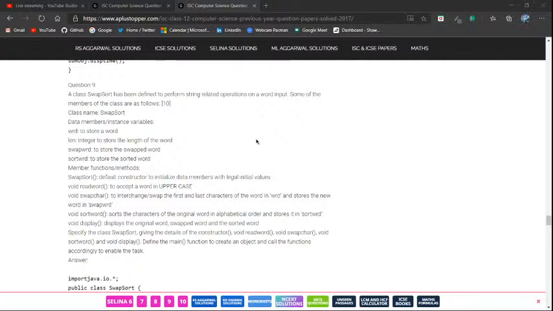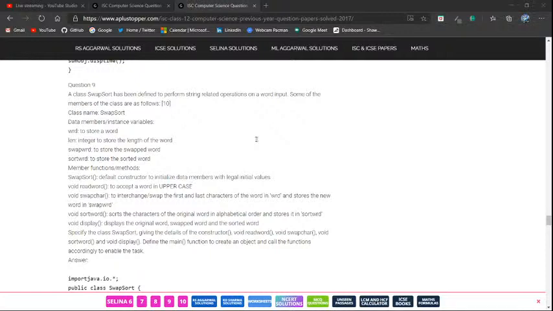And now we also need another integer len. So integer len. And now we need a swap sort constructor, and then we need a function void read word. So read word, and now I'm going to put this in here, and then void swap char.